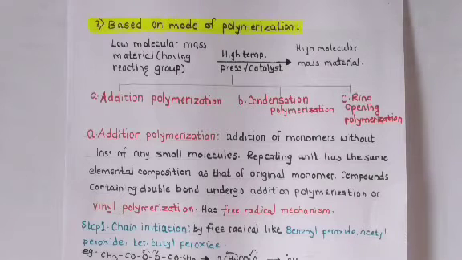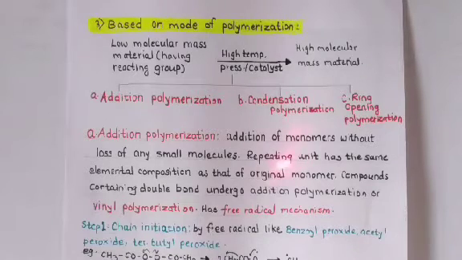We'll see one by one. A, that is the addition polymer. Addition of the monomers without the loss of any small molecules takes place into this formation of addition polymer. There is no loss of any molecules, only monomers get added. Repeating unit has the same elemental composition as that of the original monomer. So that is the same monomer that gets repeated in the formation of addition polymers.